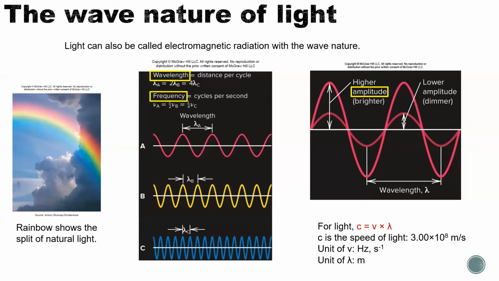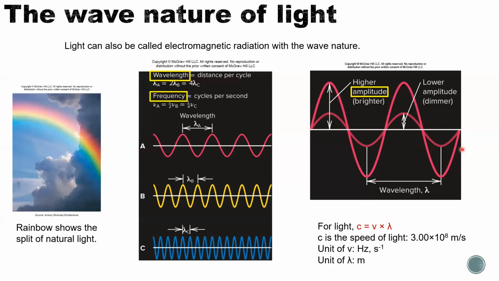In other words, if you use the 7 basic SI units or the derived SI units, which are made up of the 7 basic SI units, it does not matter what equation you use, the answer you get should also be in the 7 basic SI units or derived SI units. Like here, the unit of frequency is per second, the unit of lambda is meter, so naturally the unit of the speed of light should be meters per second.